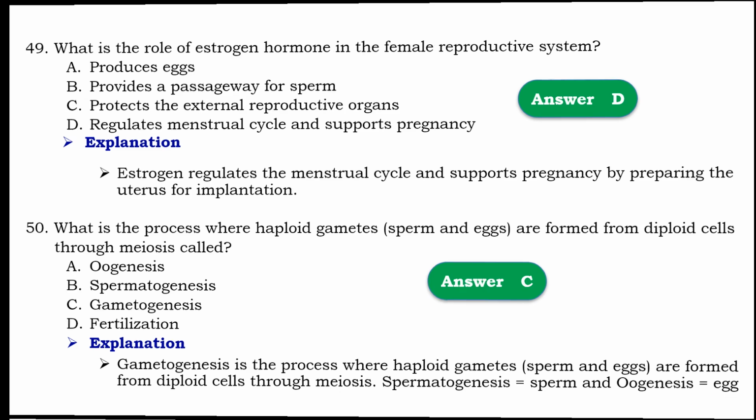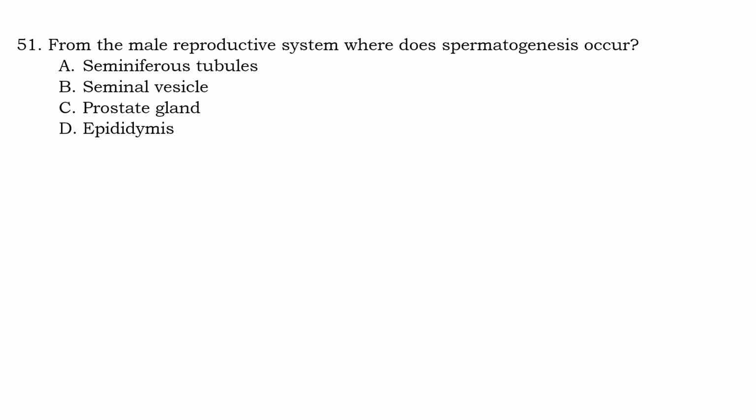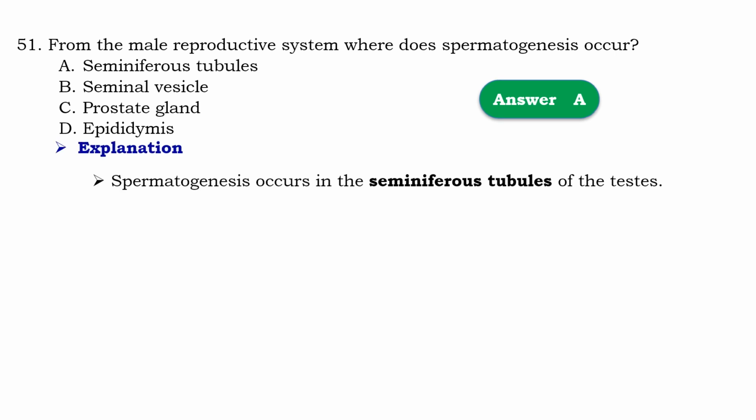Question number 51. From the male reproductive system, where does spermatogenesis occur? So that should be seminiferous tubules. Means that the spermatogenesis occur in seminiferous tubules of the testes.